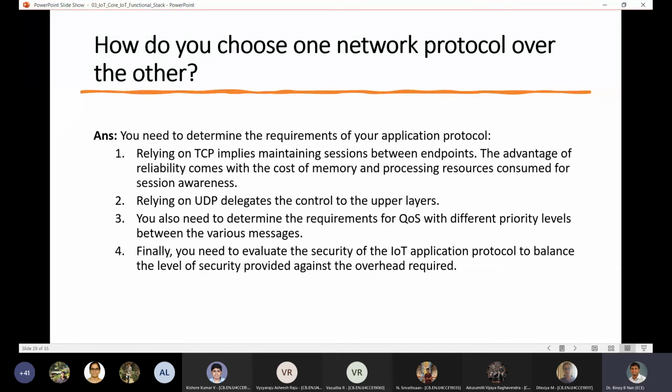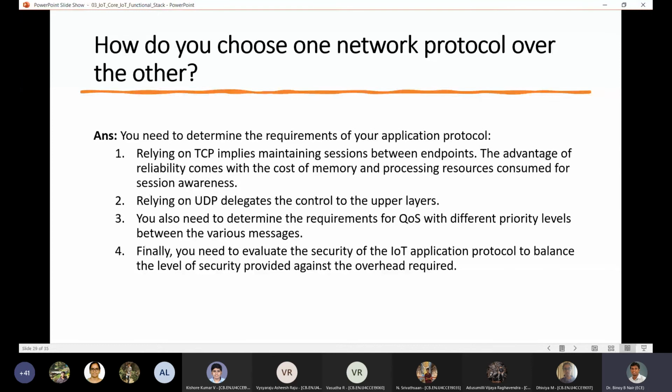Okay. And how do you choose which one? Do you want CoAP? Do you want MQTT? Mainly it depends on the quality of service and what is the major cost that you need. If your quality of service is very important, that means you need to be continuously connected and you do not want packet drops to happen. You want the bandwidth to be very high at all times, like the reading should be happening at a very high quality at all times. In those cases, the quality of service requirements are very high, and based on that,